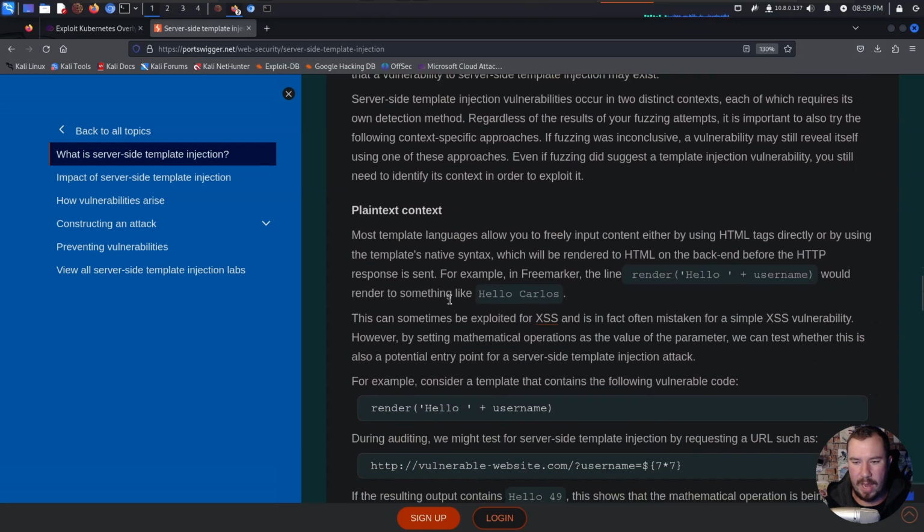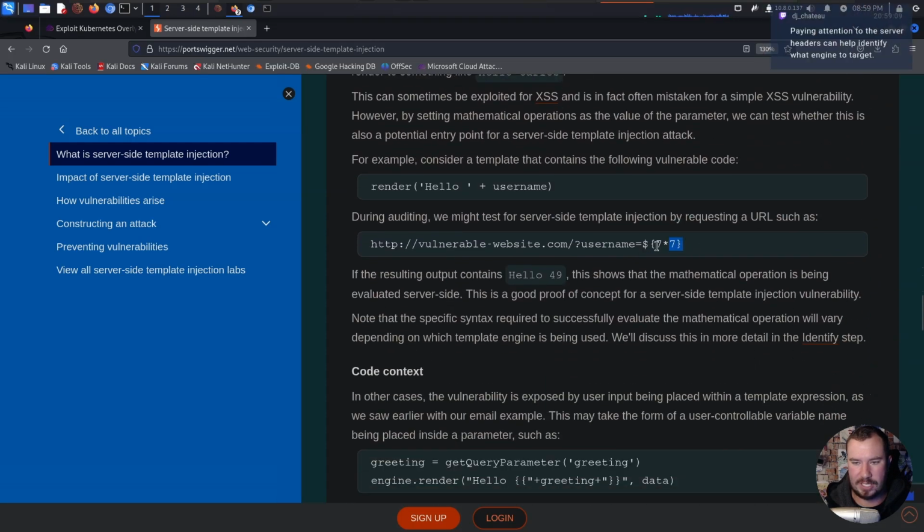So to detect it, I already showed you how to do this, the 7x7. They're actually doing it right there as a means of detecting it, and hello 49. So we've already done that on ourselves on this lab.